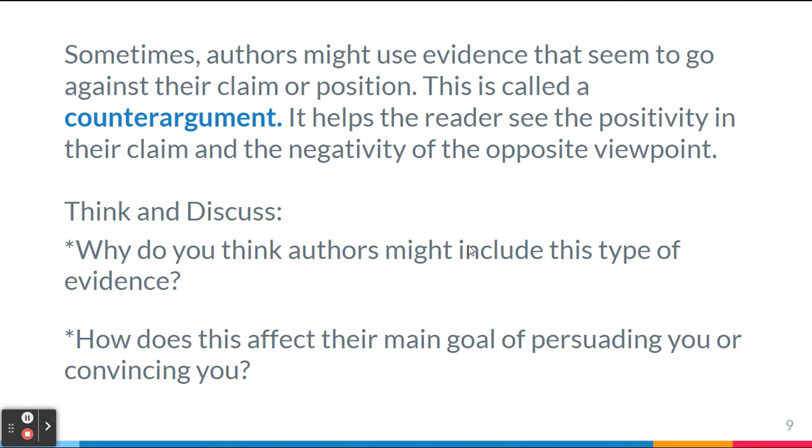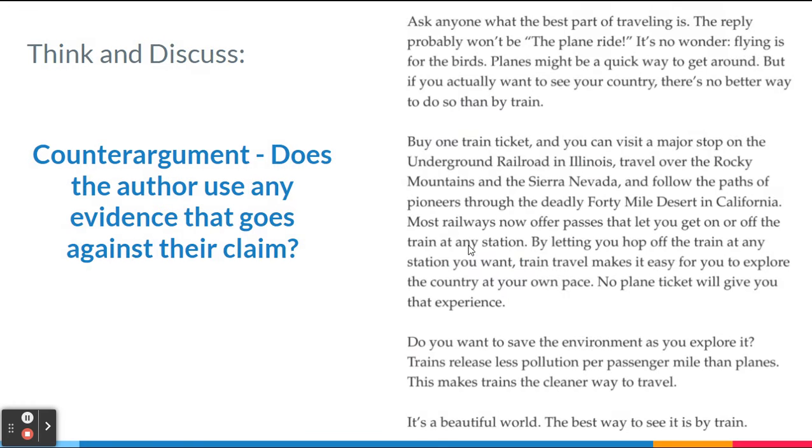Sometimes authors might use evidence that seems to go against their claim or position. This is called a counter-argument. It helps the reader to see the positivity in their claim and the negativity of the opposite viewpoint. So why do you think authors might include this type of evidence? How does this affect their main goal of persuading you or convincing you?